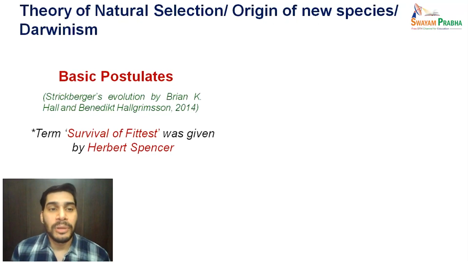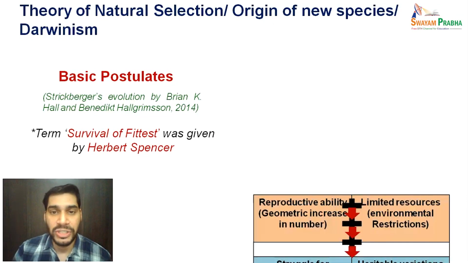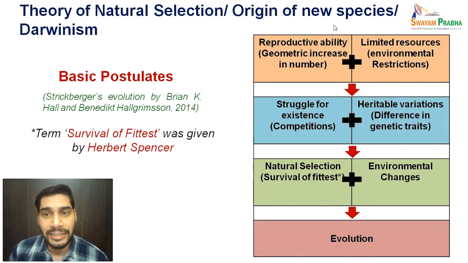Let us talk about the basic postulates of natural selection. As you can see here, there is a reproductive ability in all the organisms. By reproductive ability, we mean that the increase in number is always in a geometric progression. But the resources which are present at any time are limited, because they can increase only in arithmetic progression. So there are always environmental restrictions.